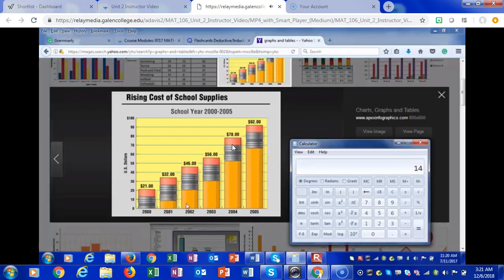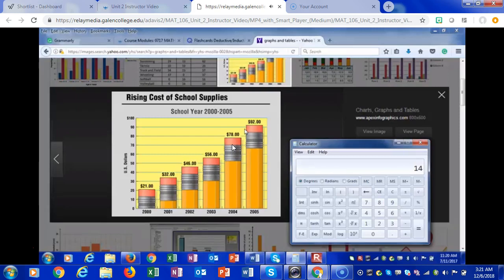Okay? Now, between 2002 and 2003, it's gone from 46 to 56. Well, we can figure that out. That's just what? That's just $10. So far, so good. It looks like the cost is going down. All right. Between 2003 and 2004, you can notice there's a pretty nice size jump there. Pretty nice size jump. Okay? Now, again, we're talking about parents who have more than one child in school. It's jumped from $56 to $78.